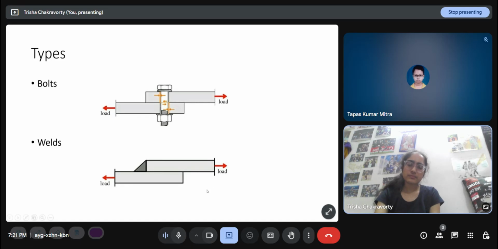And welds, last class we saw how to design a weld. Weld is basically a molten metal, generally the same as the parent material of these plates. We take a metal rod and we have an electric arc, a torch. We melt the metal, and we run the rod over the length of the joint which we mean to join. The molten metal then solidifies and binds the two surfaces together.